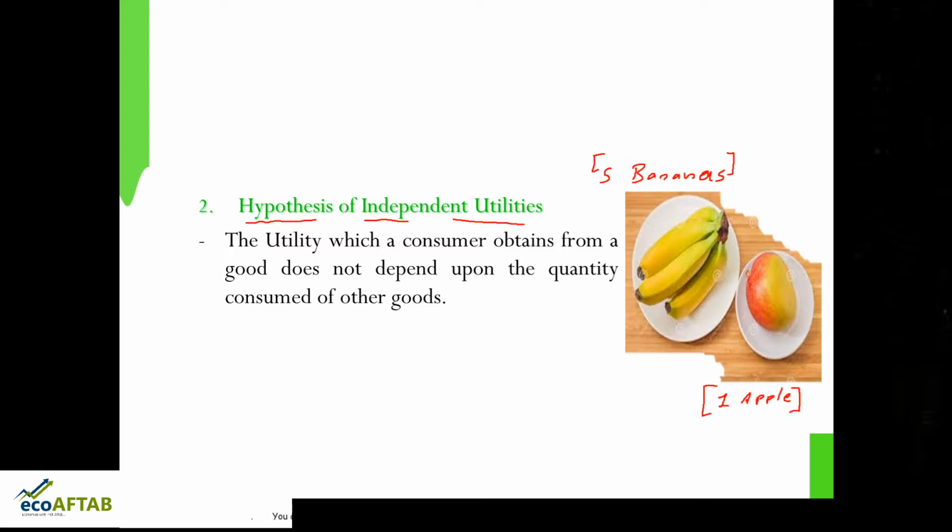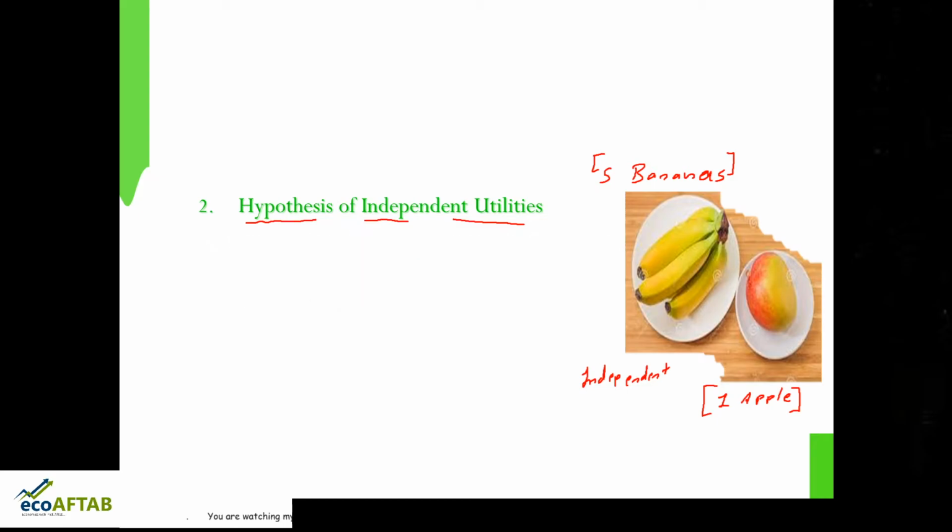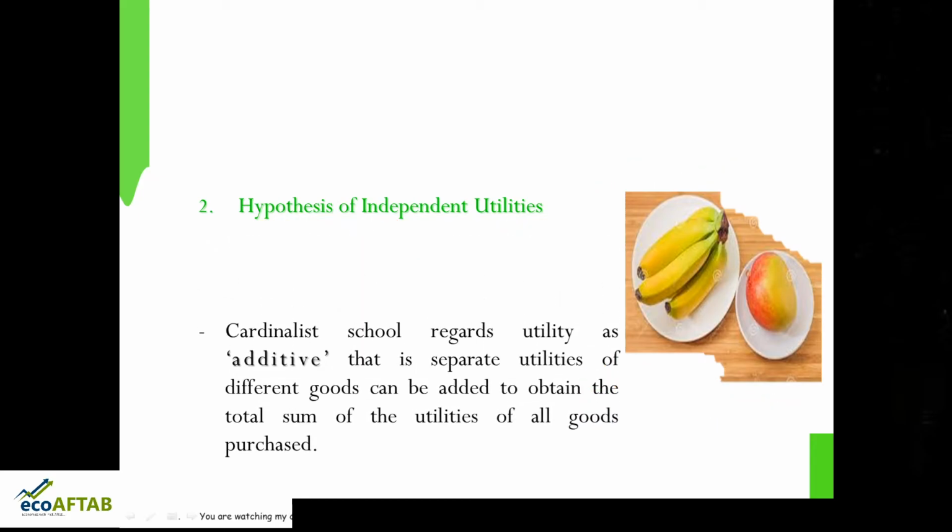So the consumption of apple is independent of the consumption of bananas. That is, the utility of apple is independent of the utility of banana. Or else you can say the cardinal school regards utility as additive. What is this term additive?